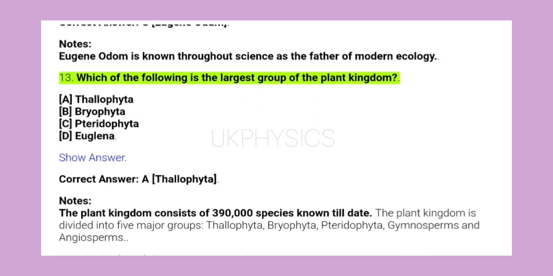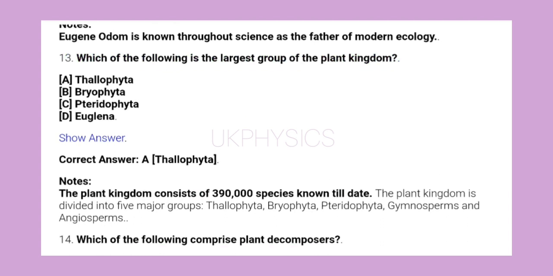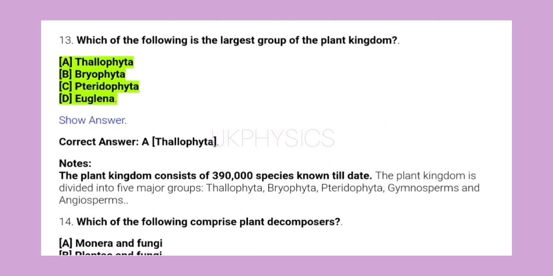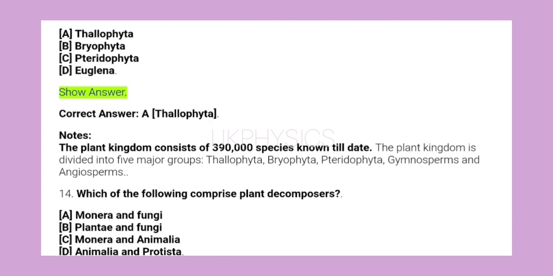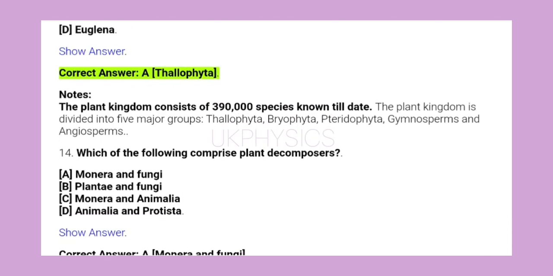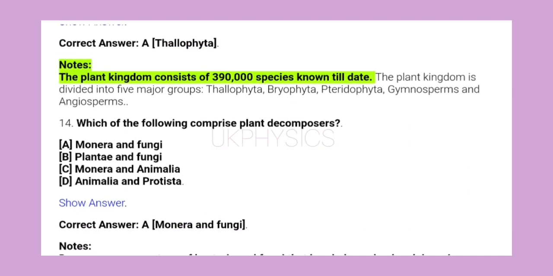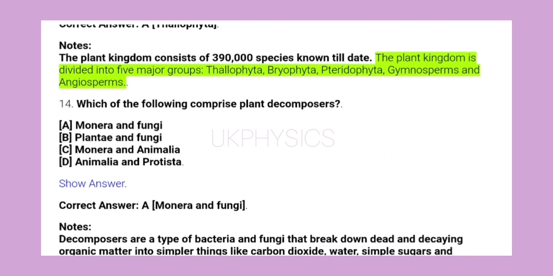13. Which of the following is the largest group of the plant kingdom? A. Thallophyta, B. Bryophyta, C. Pteridophyta, D. Euglena. Show answer. Correct answer A. Thallophyta. Notes: the plant kingdom consists of 390,000 species known till date. The plant kingdom is divided into 5 major groups: Thallophyta, Bryophyta, Pteridophyta, Gymnosperms and Angiosperms.